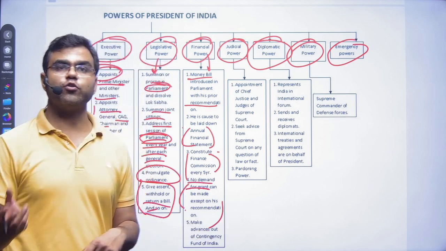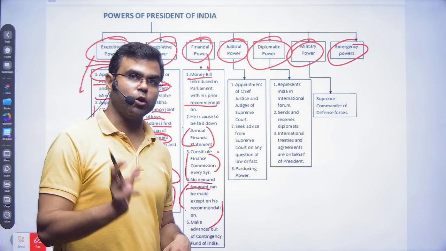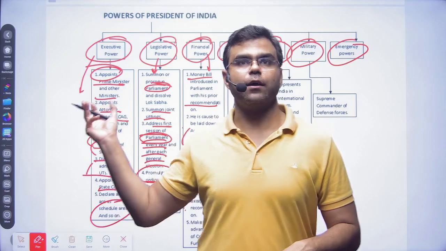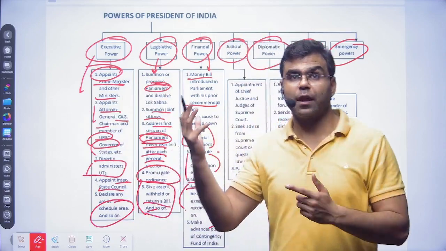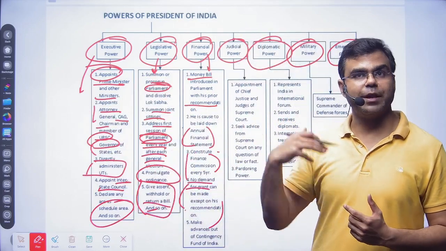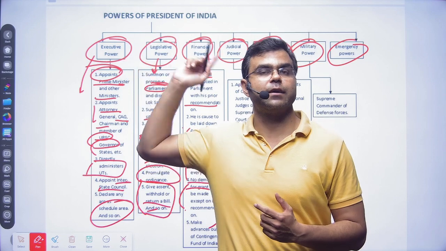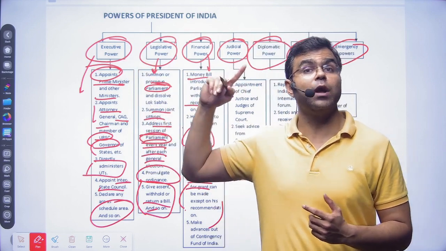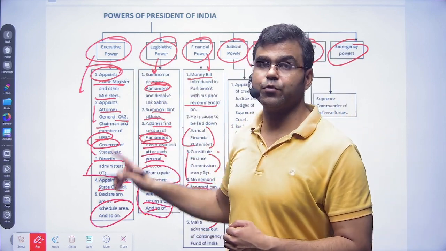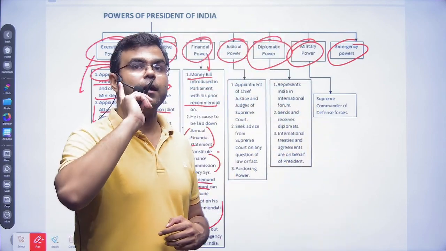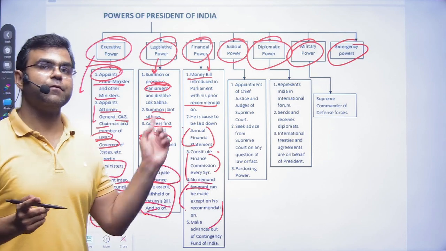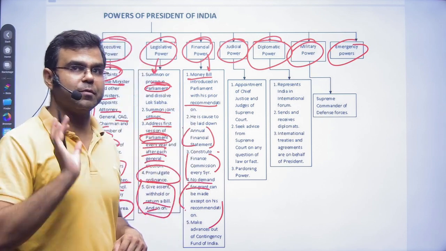So we have a Consolidated Fund of India. Obviously, if you want to withdraw money from the Consolidated Fund of India, you need a money bill. A money bill, as I said, needs the prior approval of the president. So obviously no grant from the Consolidated Fund of India can be made without the permission, indirectly, of the president.